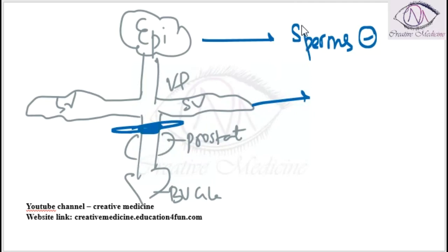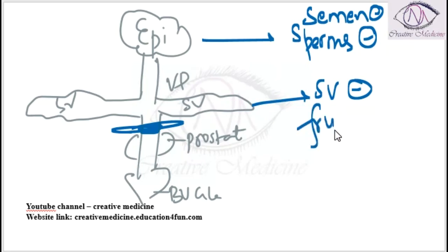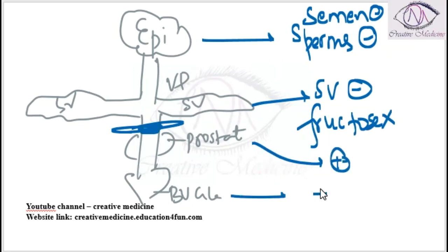So, now here in level B, the semen is absent. Sperms are also absent because even the fluid from the seminal vesicle is blocked. So, fluid from the seminal vesicle has poor volume, and also fructose is absent. Prostatic fluid is present, and bulbourethral secretions are also present.